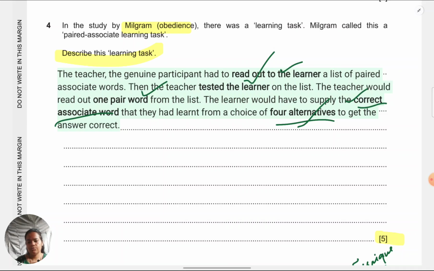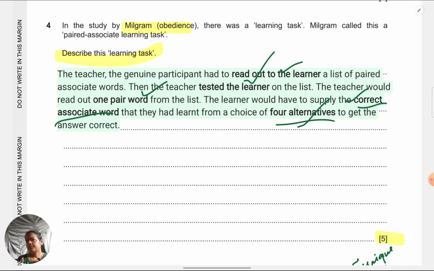You could also talk about the way of asking, the materials which were used for asking. The teacher had a mic on which he would read out the word. The learner was in the other room on the intercom. He would hear the question. He had to press a button in front of him. The teacher had a screen in front of them and a quadrant would light up. Those points are also very relevant to the learning task. Definitely, any of those could be your points.